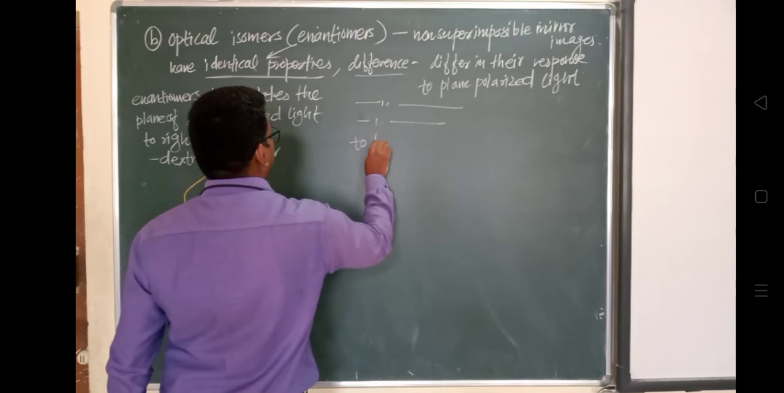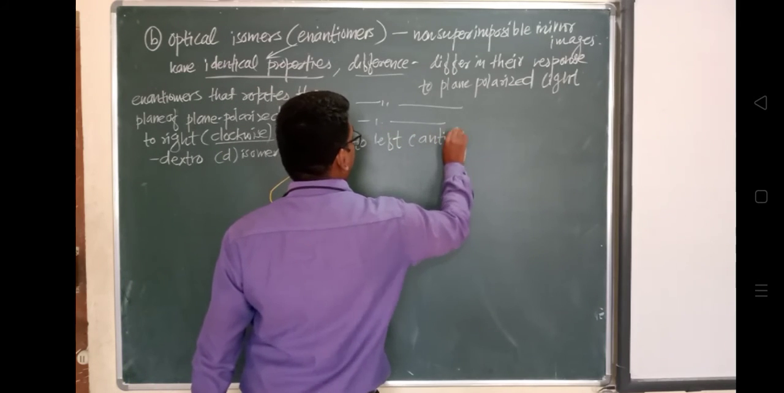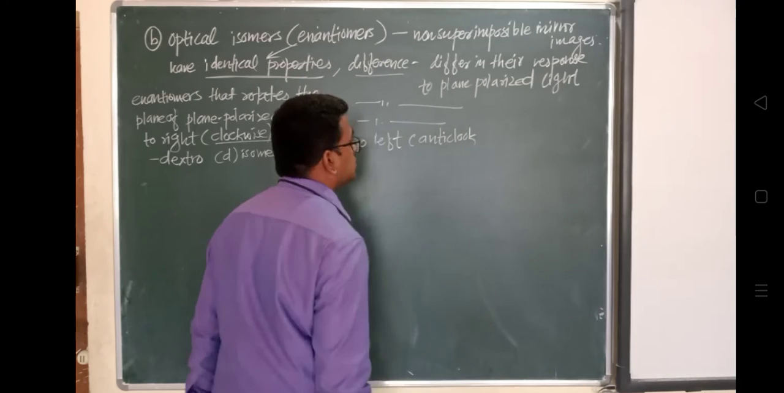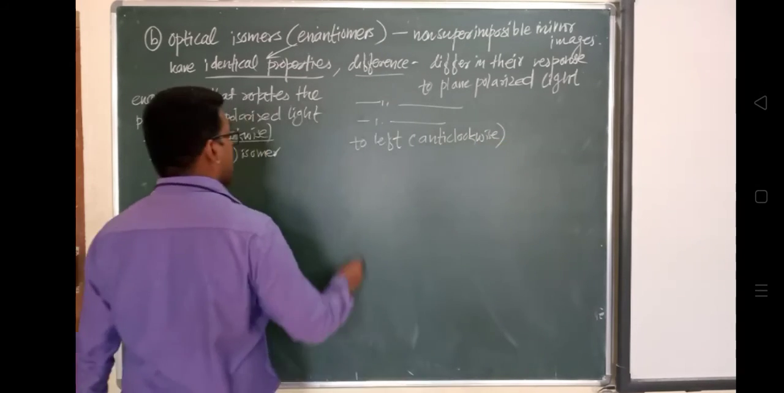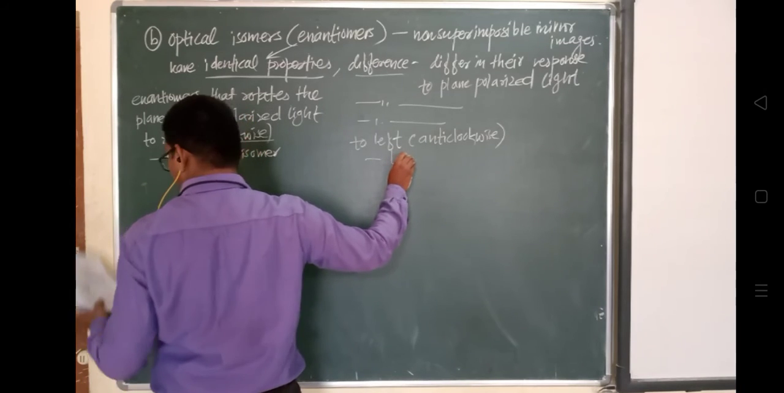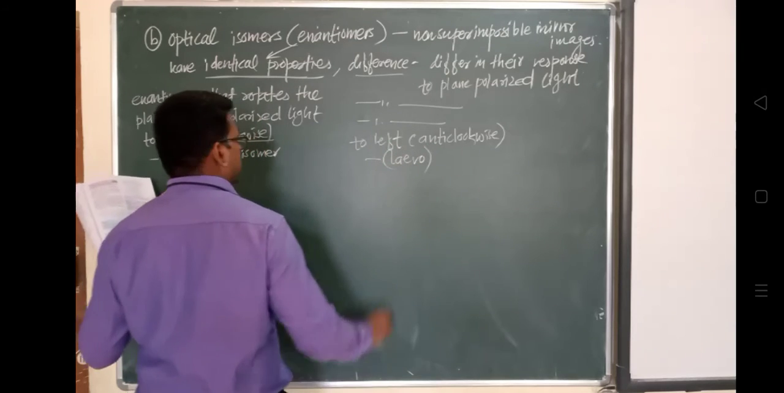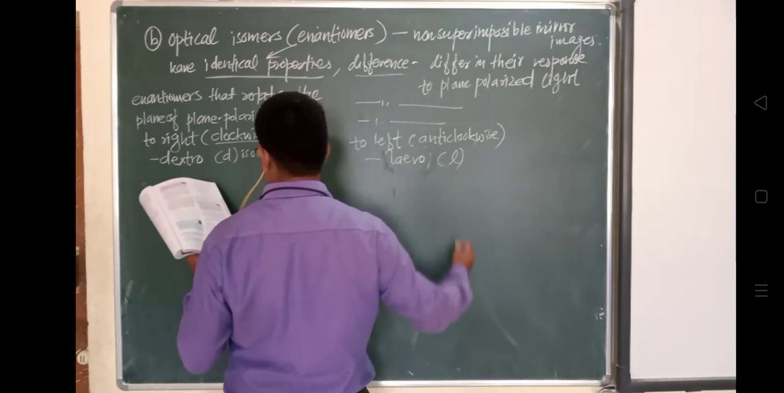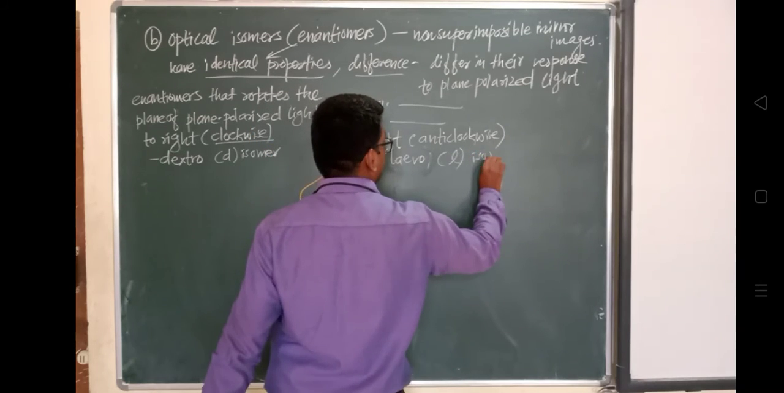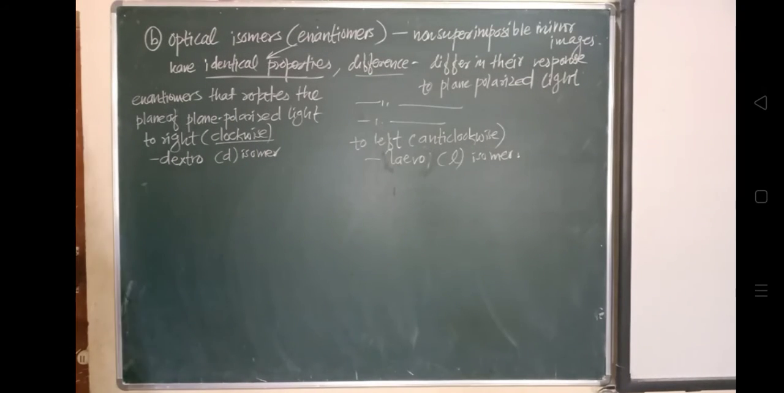And the enantiomers that rotate the plane of polarized light to the left, that is anti-clockwise, that is called laevo. So that is called a laevo, which is called an L isomer. So what about this L and dextro? Laevo and the dextro isomers, we'll see in more detail.